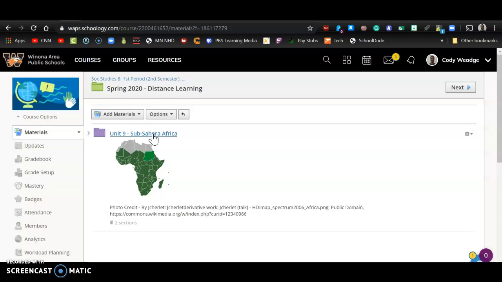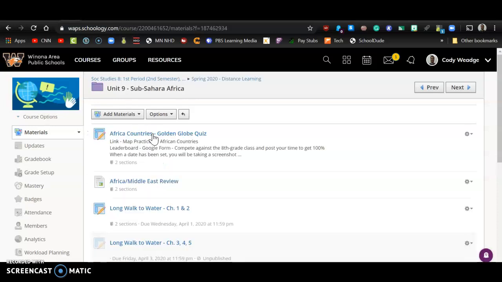I'm going to show you what it looks like for this unit, and then going forward, Unit 10, Unit 11, Unit 12, as we go through the rest of the school year, it's going to be the same type of assignment post. So when you click on the unit folder, it's going to be the very first thing in there, and it's going to be called Africa Countries or Asia Countries Golden Globe Quiz, okay?